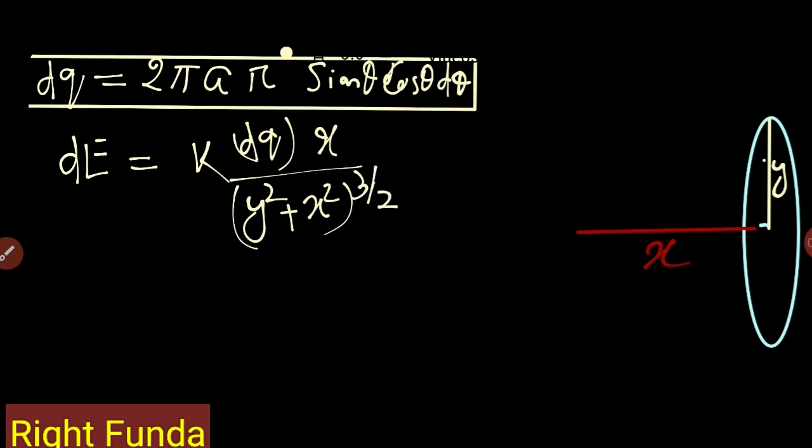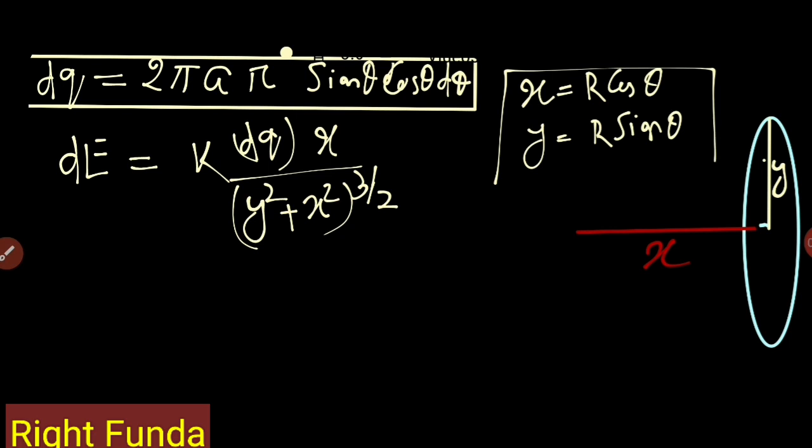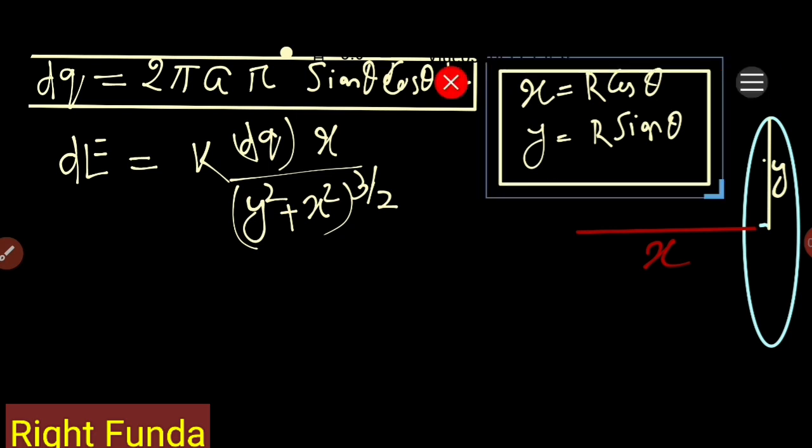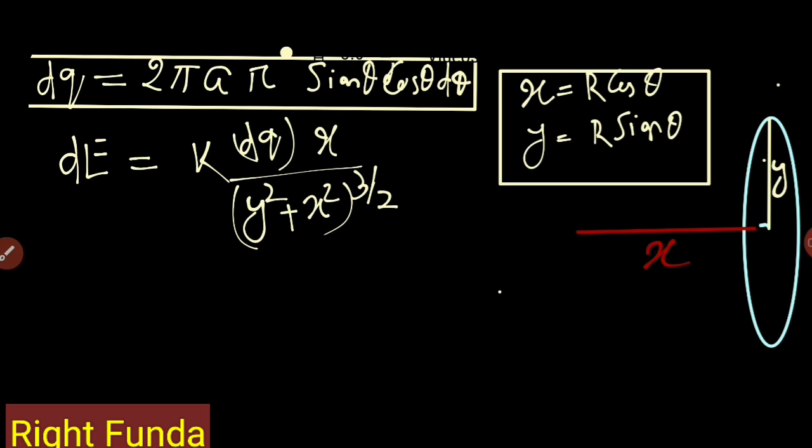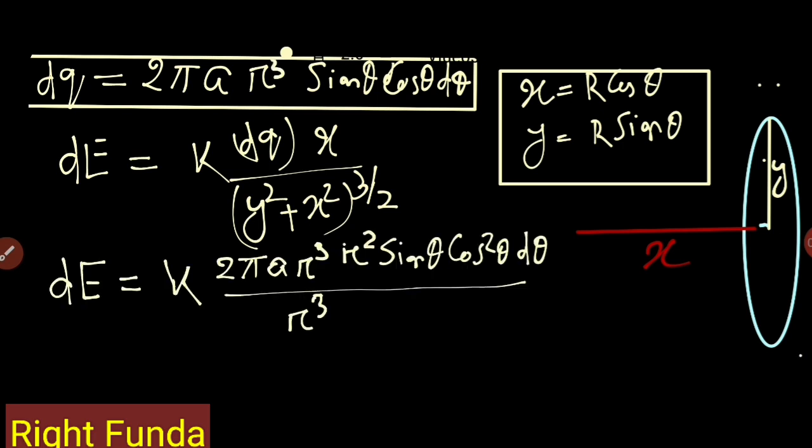If we substitute x equal to r cos theta, y equal to r sine theta, and the value of our dq, we end up with this expression.